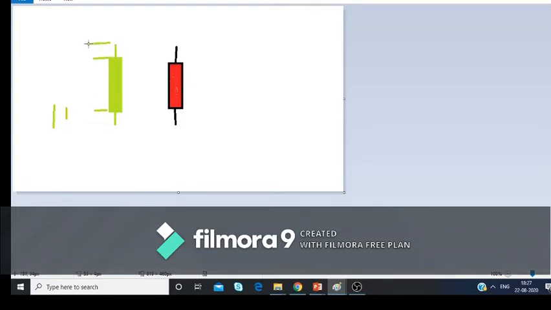It has gone low till 99, and at last it got closed at 101. So what you saw are four parts.